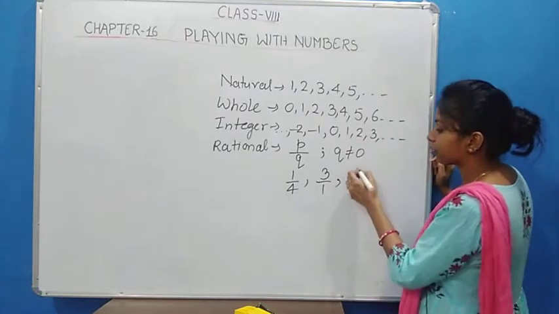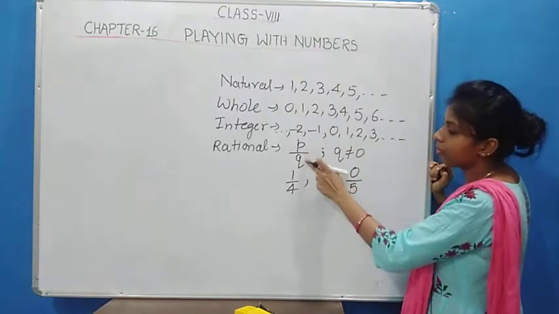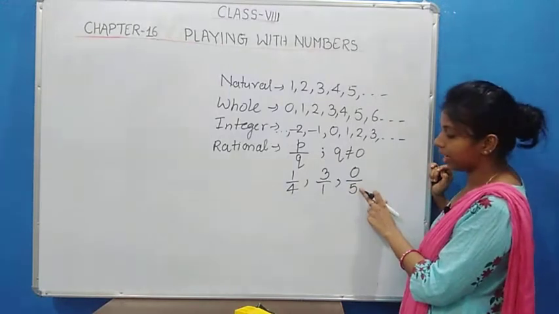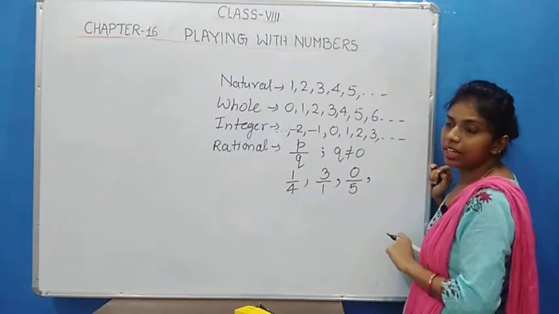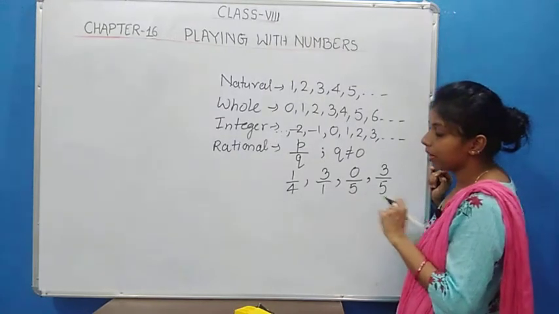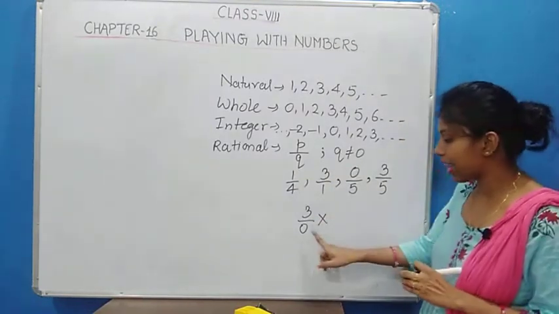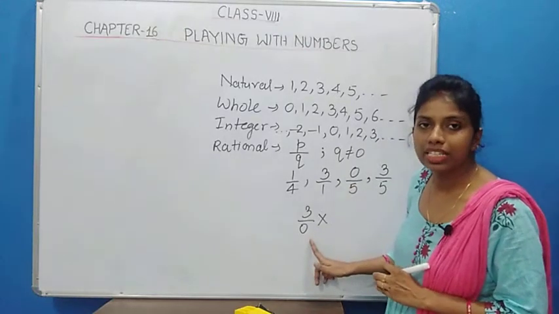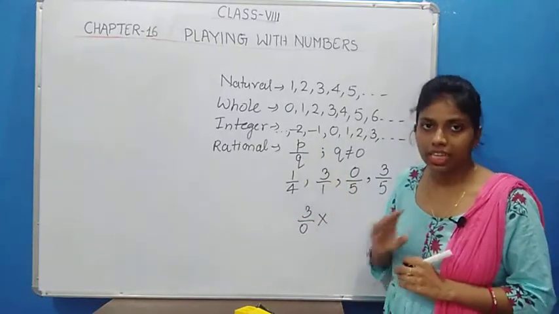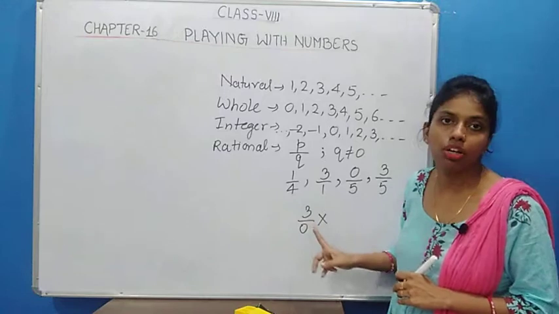Suppose I take 0 by 5. It is also a rational number, because it is in the form p by q, where p and q are integers and the denominator q is never 0. Here the denominator is 5, so it is a rational number. Similarly 3 by 5 is also a rational number. But 3 by 0 is not a rational number, because here the value of q is equal to 0.